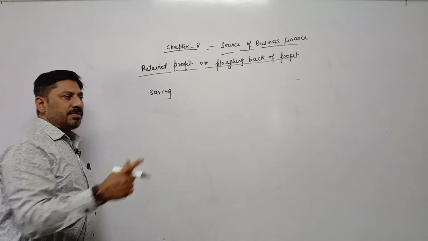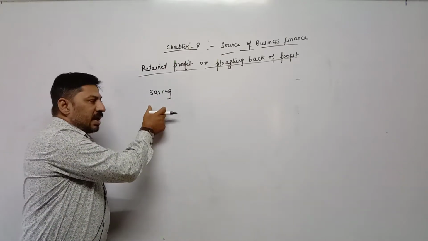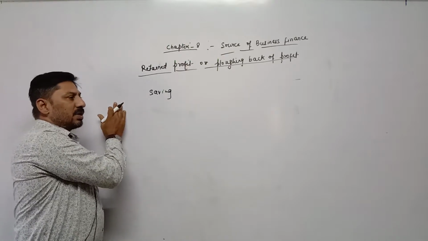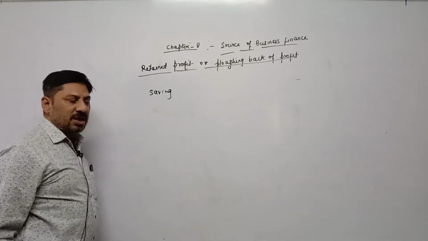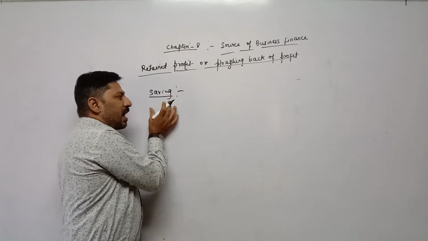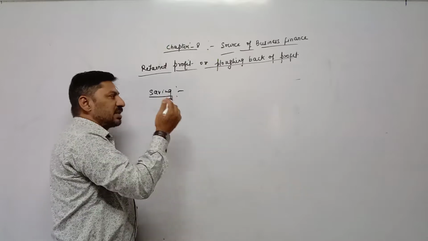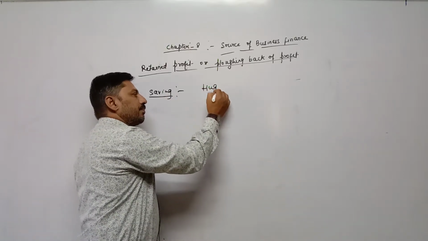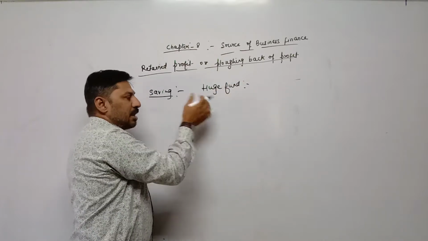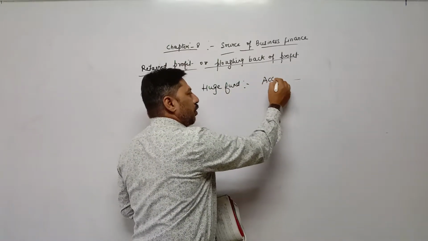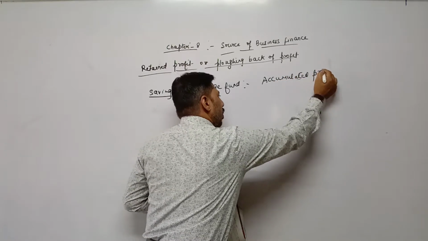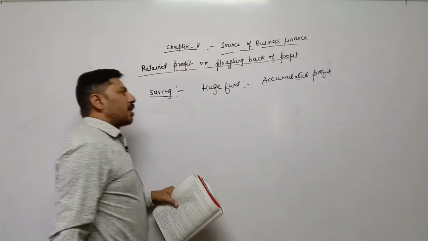Year by year they keep aside a part of savings in a separate account, which is called by different names: reserve and surplus, retained profit. So year by year they are saving a part of divisible profit, and after a few years it becomes a huge amount. That savings year by year is called accumulated profit, or retained profit, or plugging back of profit.